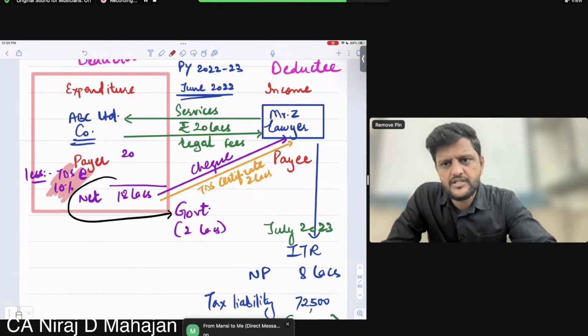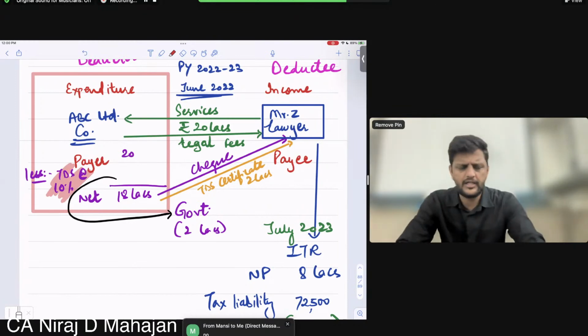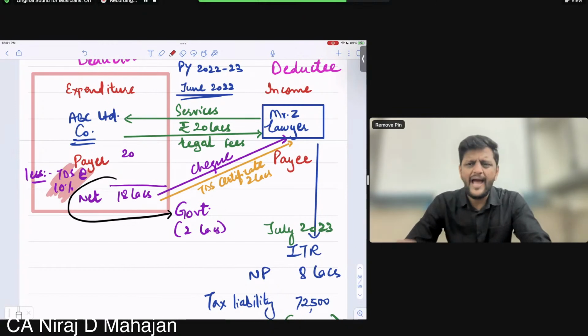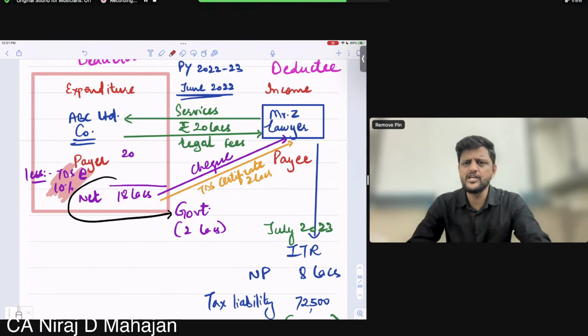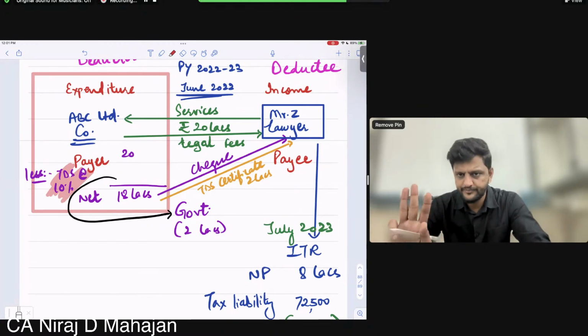Correct. Some of you are telling me no. Correct. Basically 20 lakhs went away to the payee. Correct here? So the entire 20 lakhs is not a loss of the government. Now what happens if the lawyer does not disclose this income, or does not show this income, does not pay tax on this income? If he does not pay tax on the income, I'm just simply saying, is the entire 20 lakh rupees a loss of the government? No. The loss of the government on a higher side is how much percentage? 30%. Why?